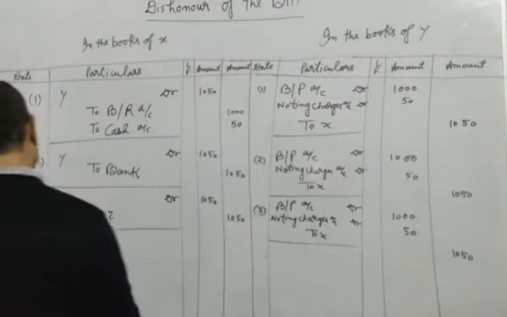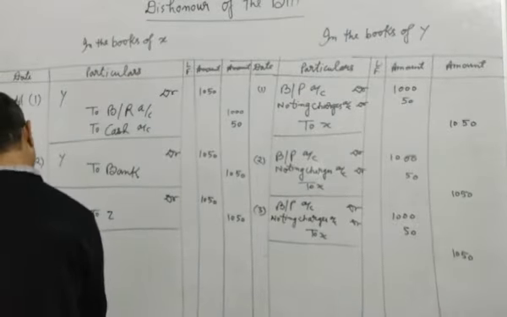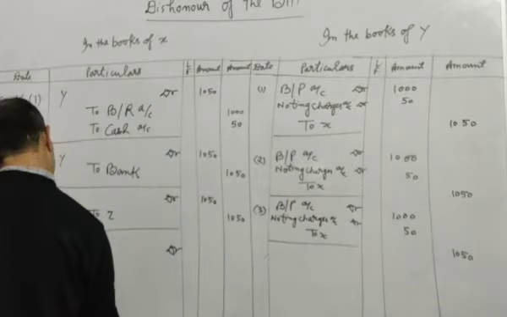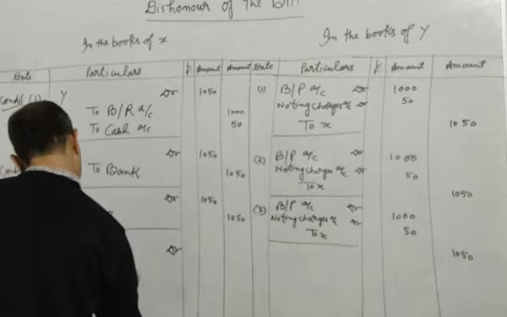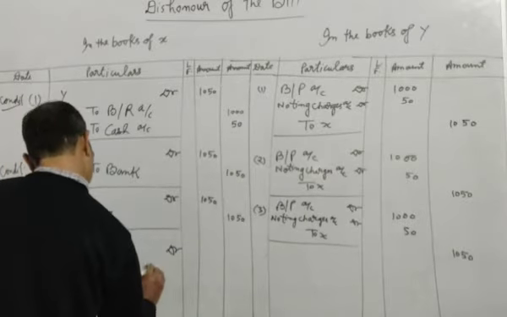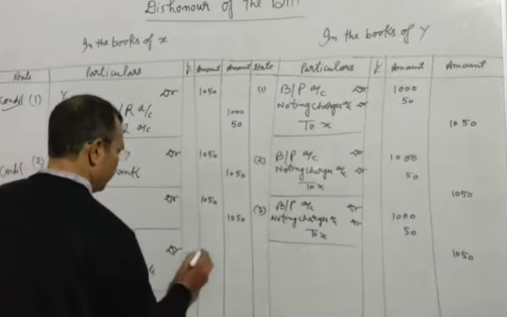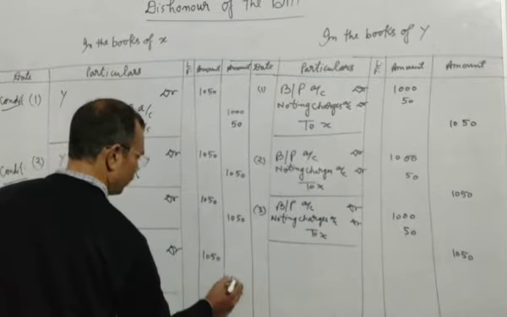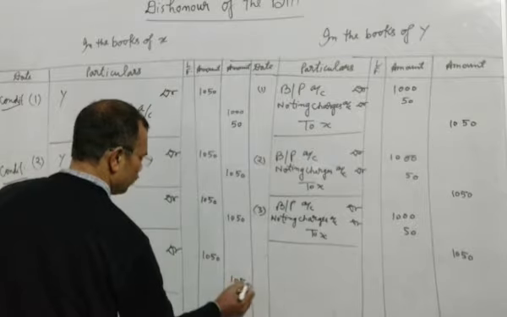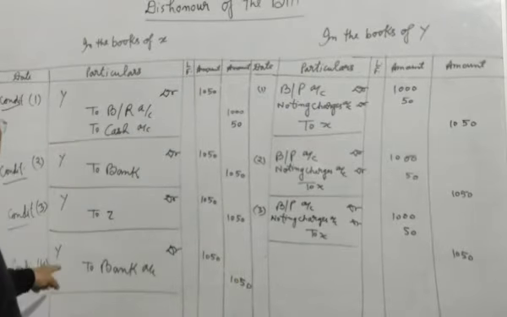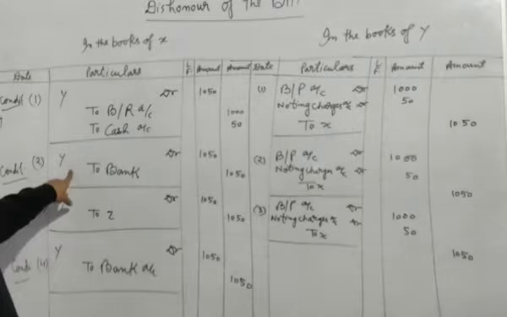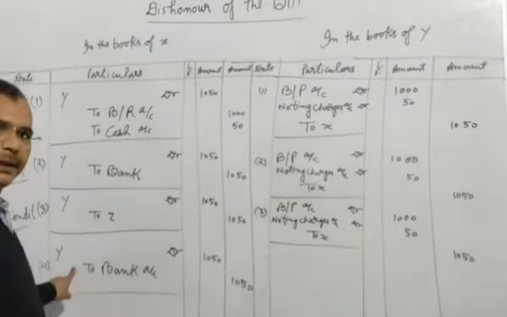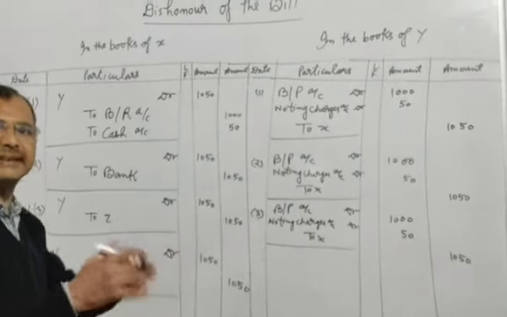So we will pass the entry here, debit to bank, and the amount will be added, noting charges will be added in the amount of the bill. Now you can see this is like the second entry. Second condition and fourth condition are the same, but the base is different.